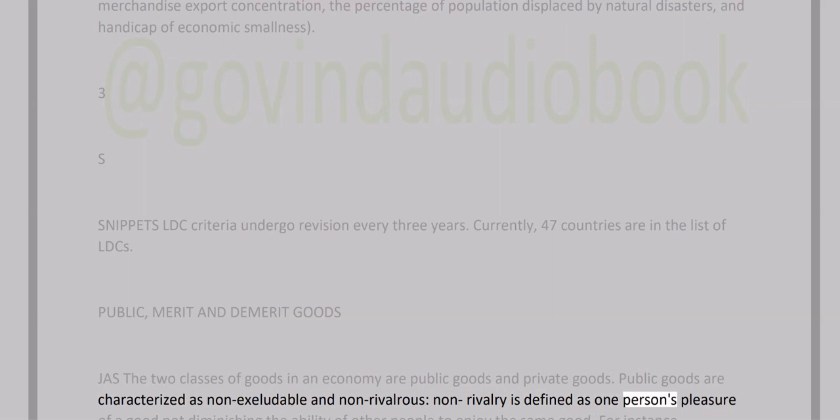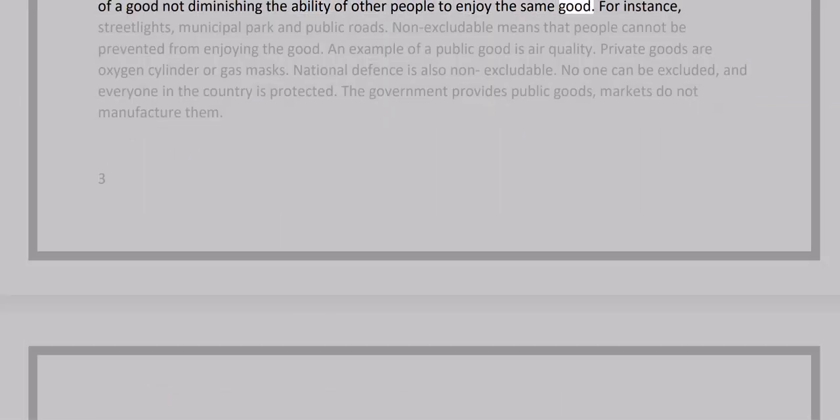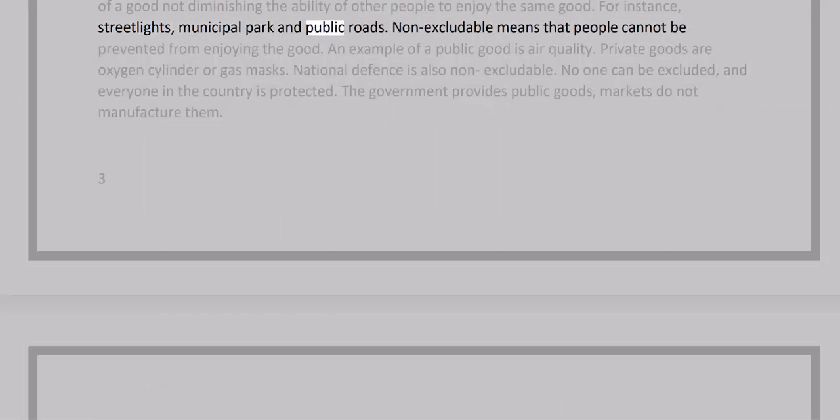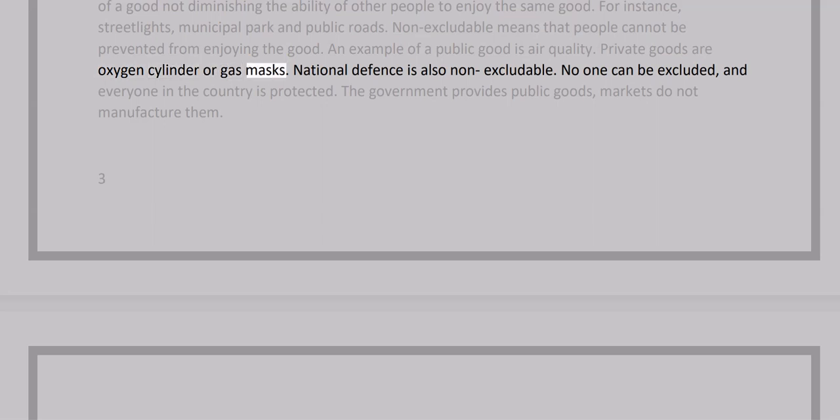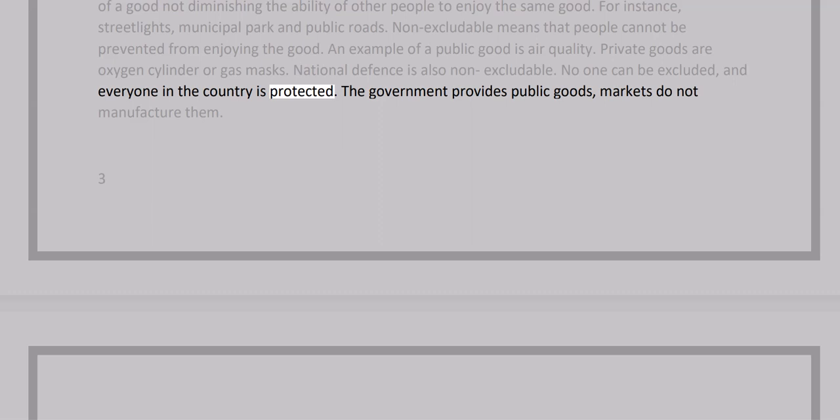Non-rivalry is defined as one person's enjoyment of a good not diminishing the ability of other people to enjoy the same good. For instance, streetlights, municipal parks and public roads. Non-excludable means that people cannot be prevented from enjoying the good. An example of a public good is air quality. Private goods are oxygen cylinders or gas masks. National defense is also non-excludable. No one can be excluded, and everyone in the country is protected. The government provides public goods; markets do not manufacture them.